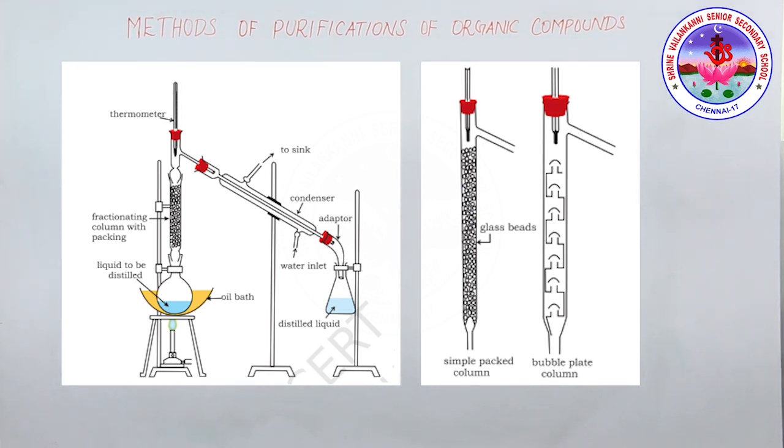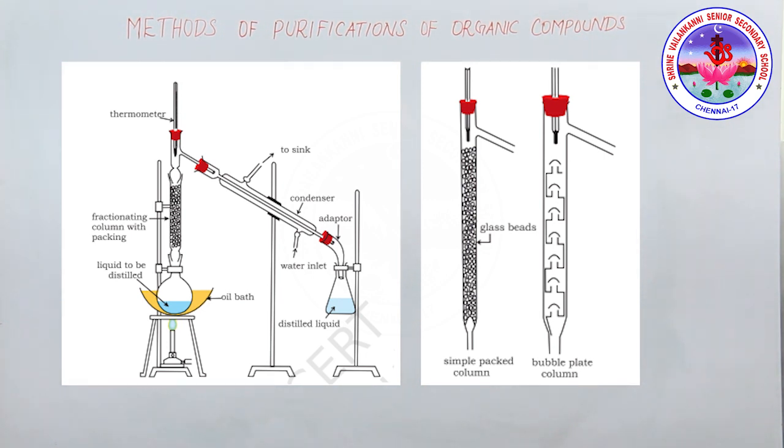The vapors rising up the fractionating column become richer in the more volatile component. By the time the vapors reach the top of the column, they are rich in the more volatile component. Fractionating columns are available in various sizes and designs, such as the simple packed column and the bubble plate column.